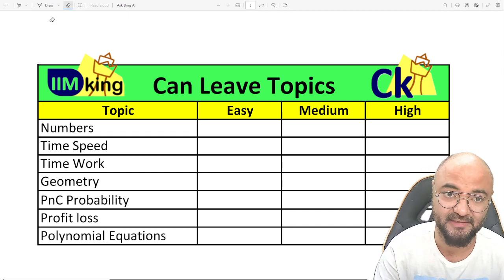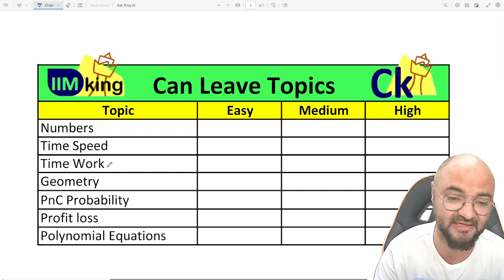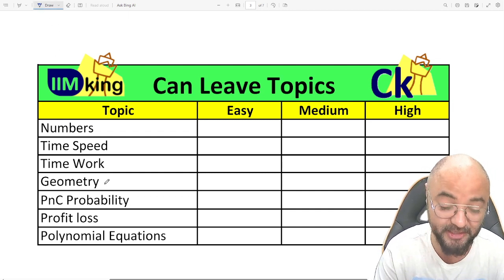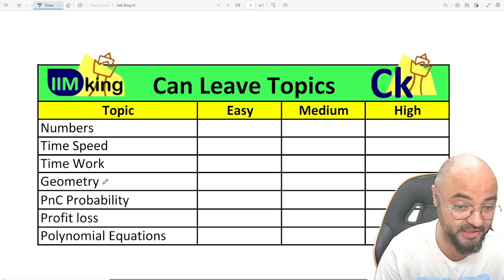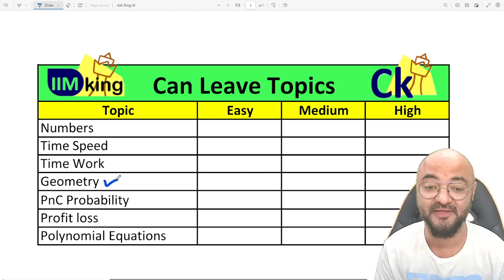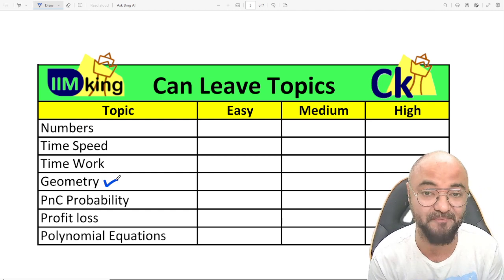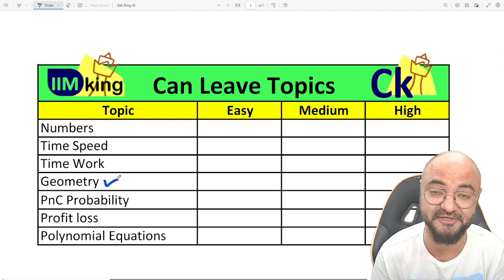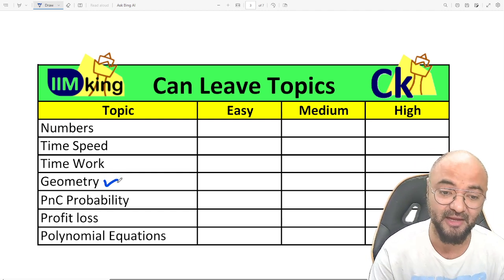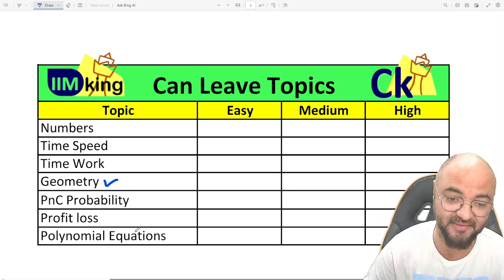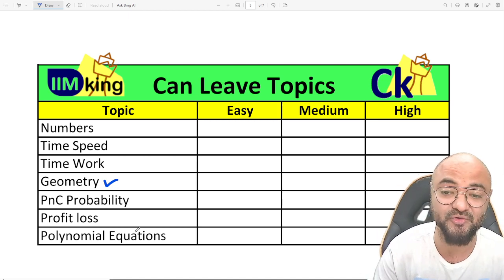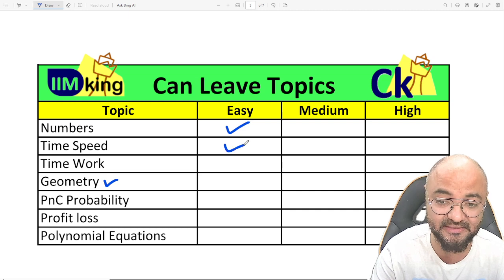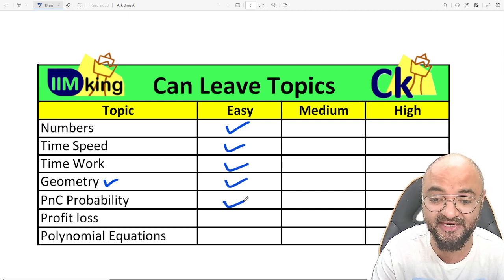But अगर मैं इनमें से बेसिक करके जाता हूं, I can give you the CAT 2022 paper, 21, 22, 2020, I can give you questions on geometry which have used the basic concept of geometry, basic formula, area of the trapezium, and combined it with maxima minima. Right? So these kind of questions I can do, at least easy questions I can do. Please don't leave any topic.